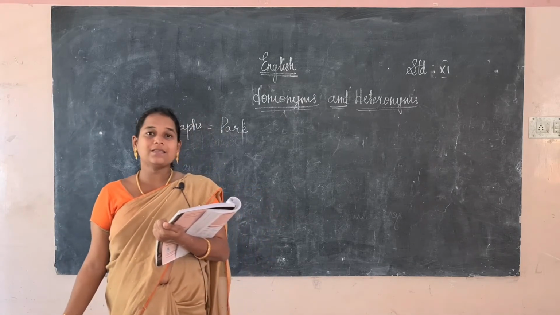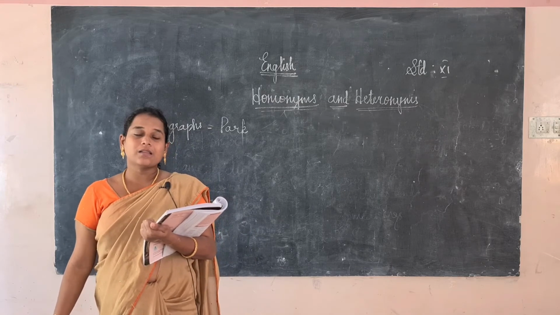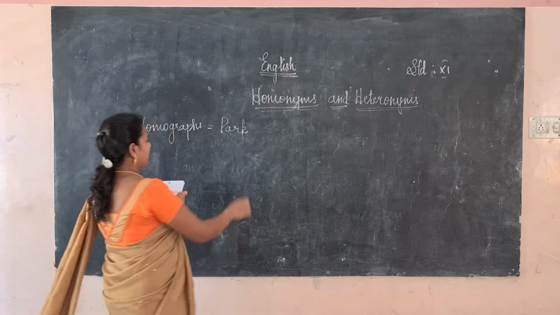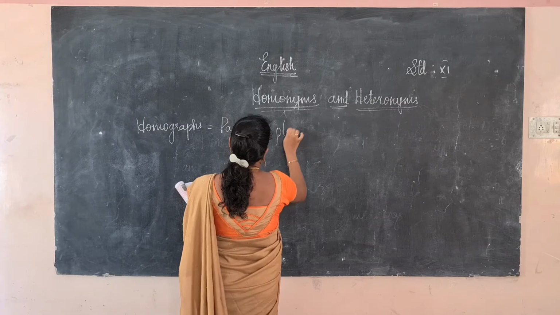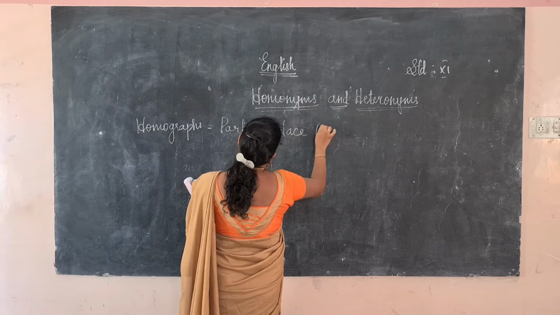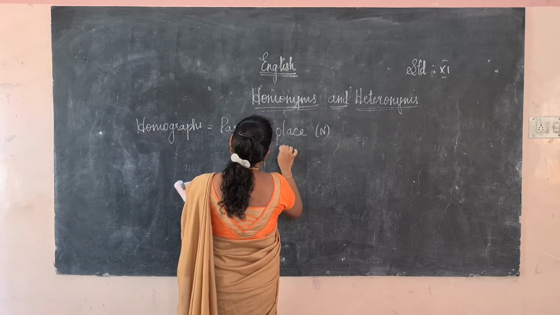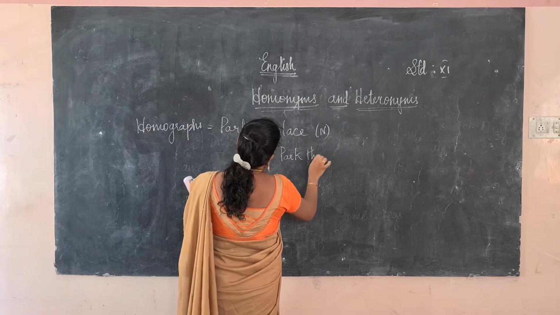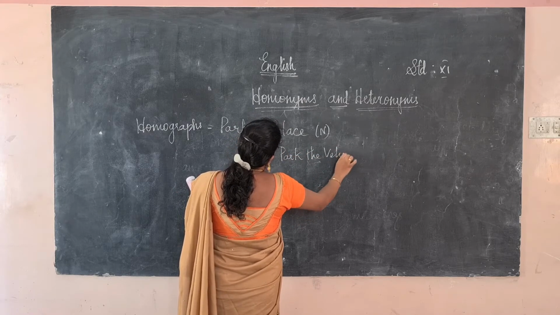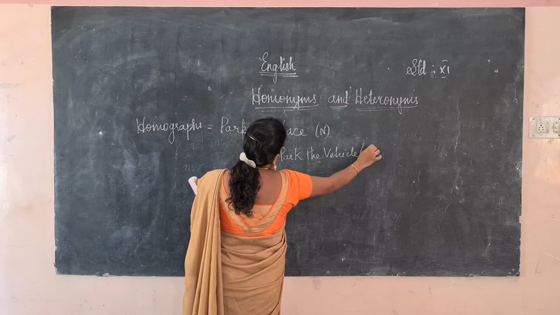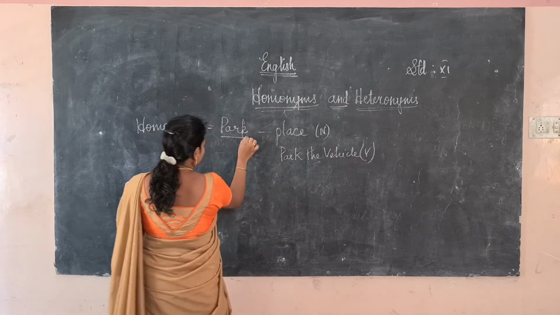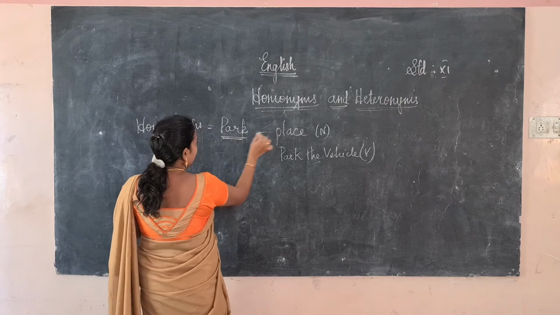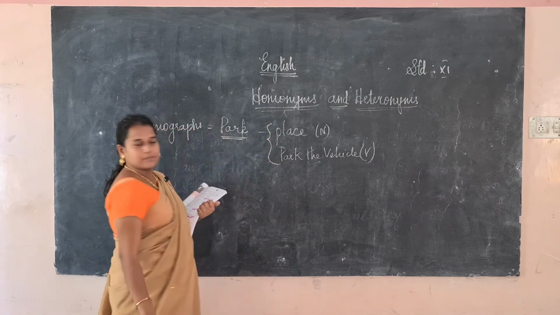Here it is a noun, representing a place. Another meaning: we will park the vehicle. Here it is a verb. See, the spelling is the same, the pronunciation is the same, but the meaning is different.